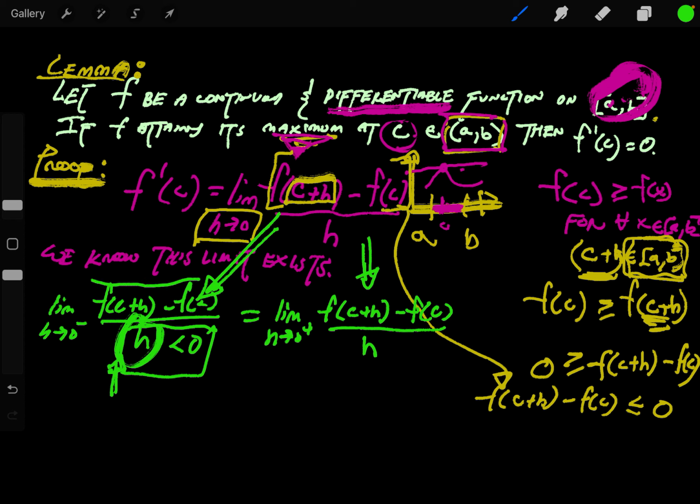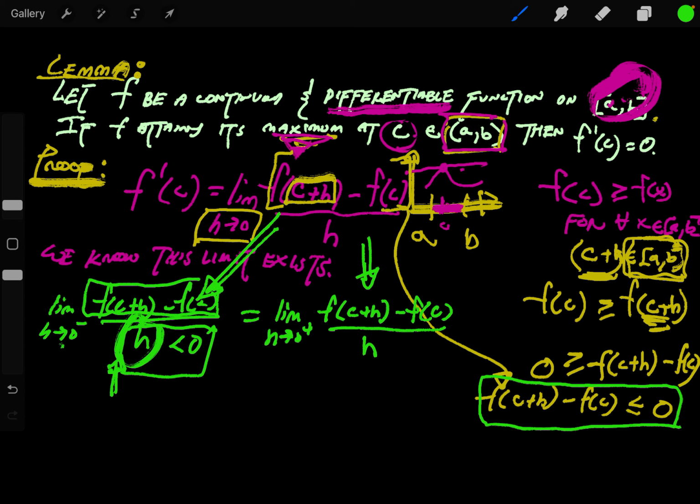Now the value on the top, we said this inequality still holds as h goes to 0 from the left. So we know that the value on the top is going to be less than or equal to 0, and then the bottom part is going to be less than 0.